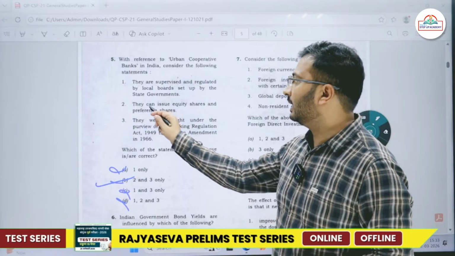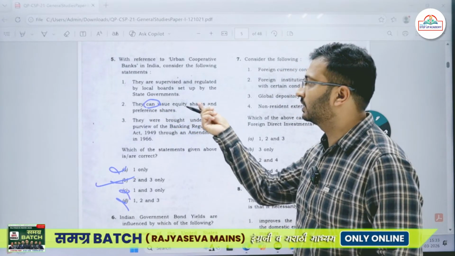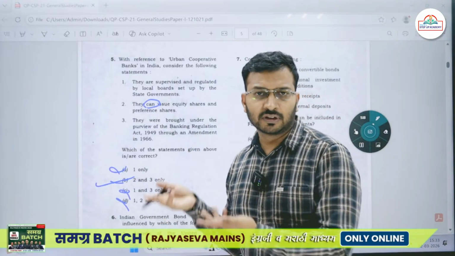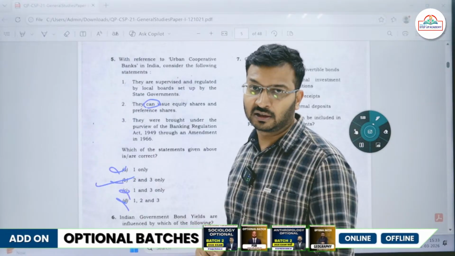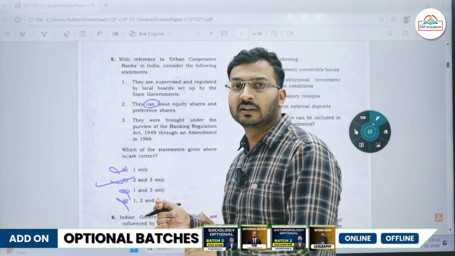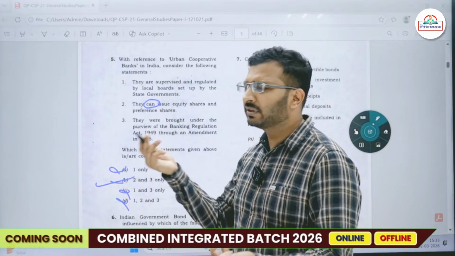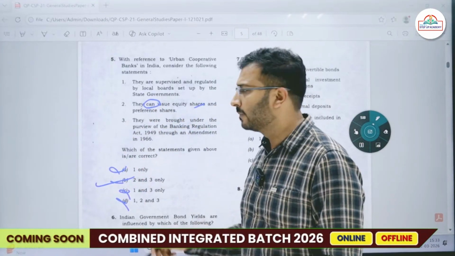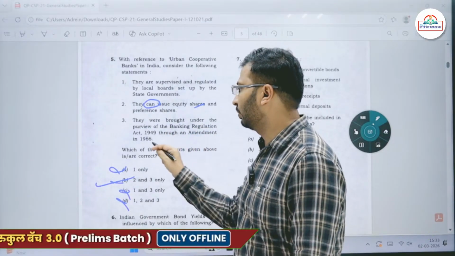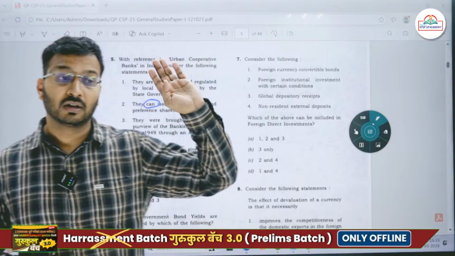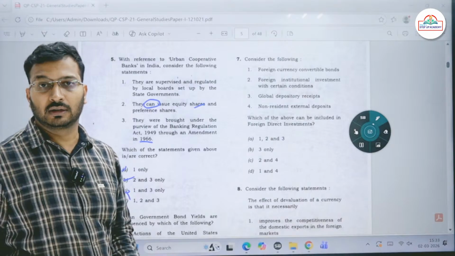Okay, so again if you see over here, the word is "can". They can issue equity shares and preference shares. Even if, nowadays people say that the elimination technique does not work, even in that case, here what we see is, they can issue. Obviously they can, that will be right. They were brought under the purview of the Banking Regulation Act 1949 through an amendment in 1966. Okay, who knows what happened in 1966?